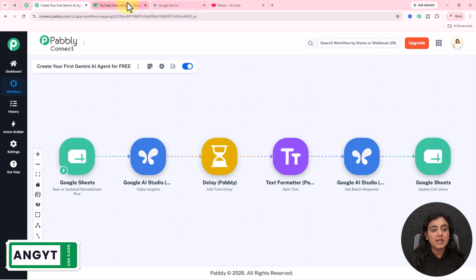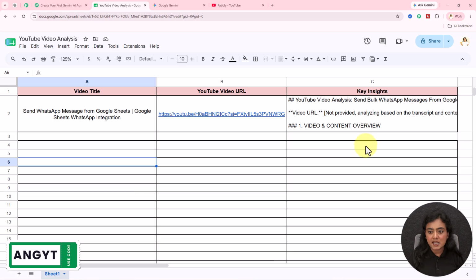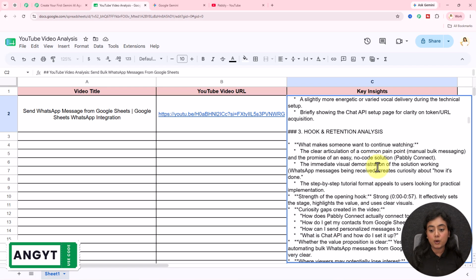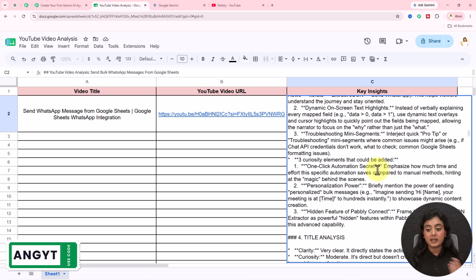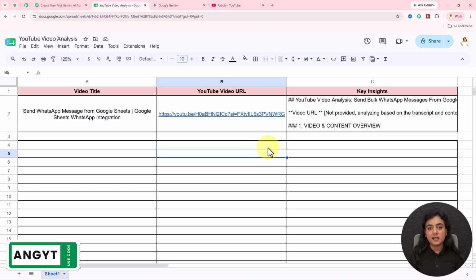I can just simply add that link of any of my competitors in Google Sheets and you will get the key insight of that video, areas to improve, what are the key strengths of the video, retention, everything in the Google Sheets itself without you wasting your seconds to watch the other videos. Now, if you don't believe me how this will actually work, let me show you.